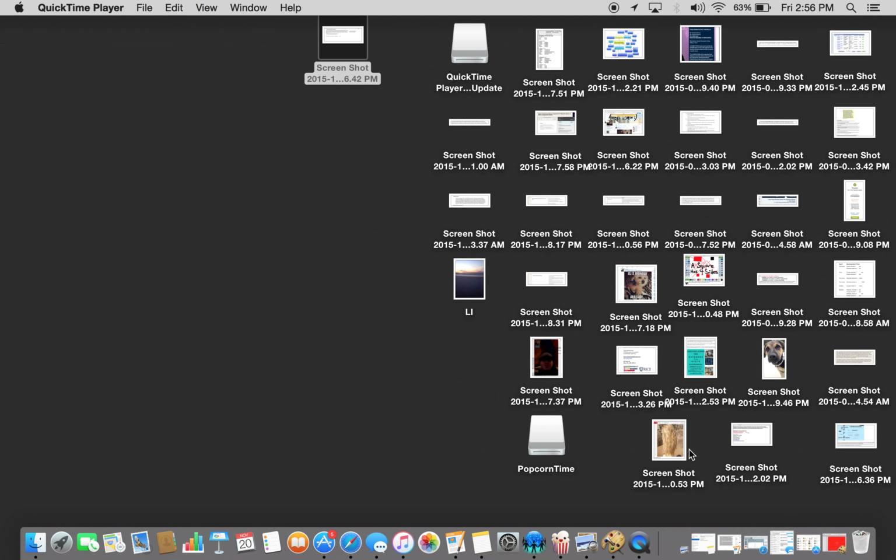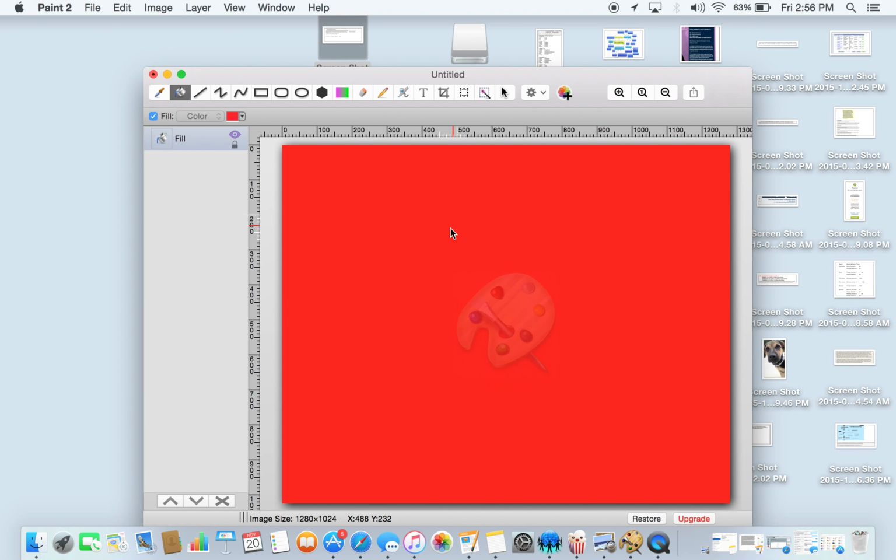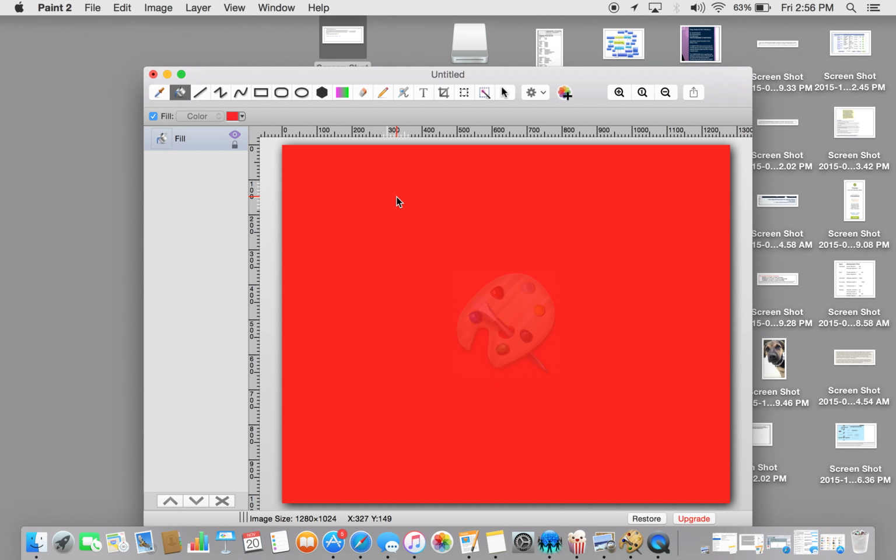To do so, I downloaded an app called Paint 2. I created the background red for my favorite color. To create this bird, it's going to take 6 steps. So let's begin.